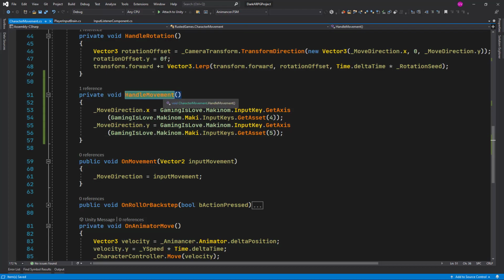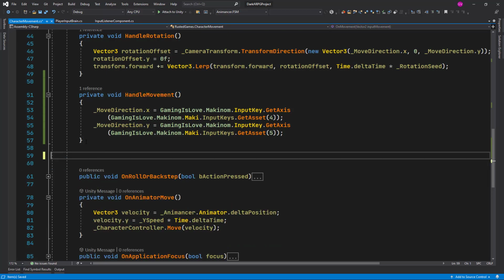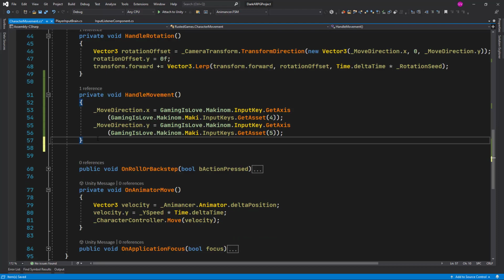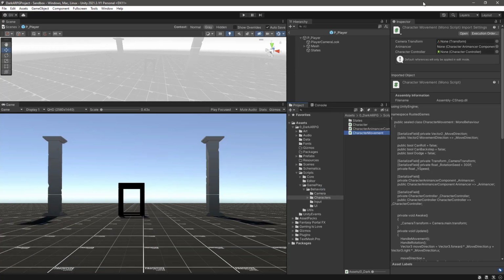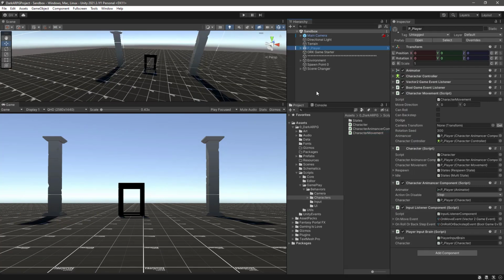After doing that, we can safely delete this onMovement function, and we should be good to test that we have not lost any features about the movement. So let's go back to Unity and let's go to the scene and let's hit play.